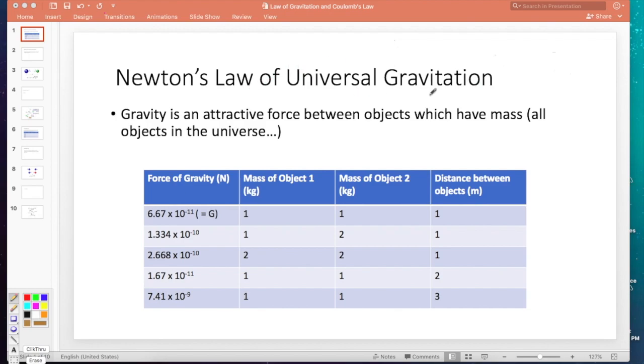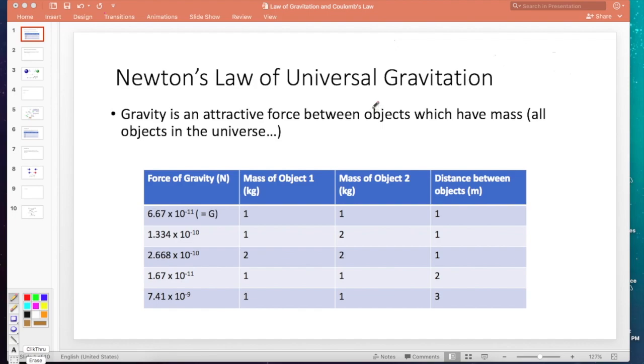The first one is about gravity, Newton's law of universal gravitation. Newton was the first one to figure this out and really formalize this in a law and a mathematical equation, as we will see. Now, you know some of this already if you watched the quick note about gravity before. You should know this statement. Gravity is an attractive force, so it's a force of attraction between objects which have mass. So we're talking every single object in the universe that has mass. They're attracted to each other gravitationally.